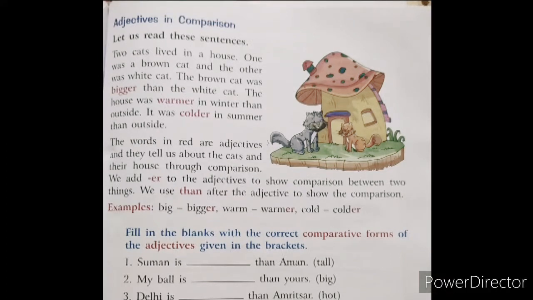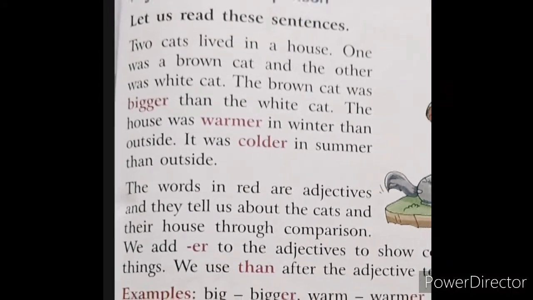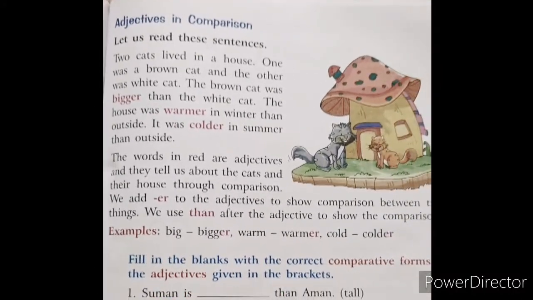Now let us do adjectives in comparison. Let us read these sentences. Two cats lived in a house. One was a brown cat and the other was a white cat. The brown cat was bigger than the white cat. The house was warmer in winter than outside. It was colder in summer than outside. The words in red are adjectives and they tell us about the cats and their house through comparison.